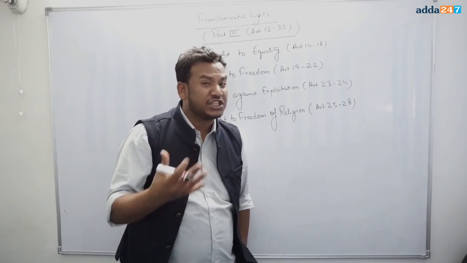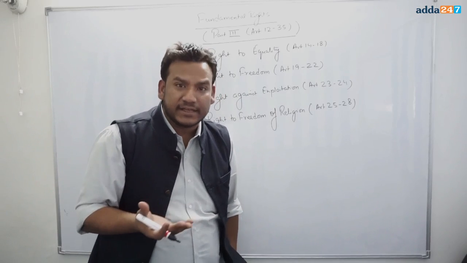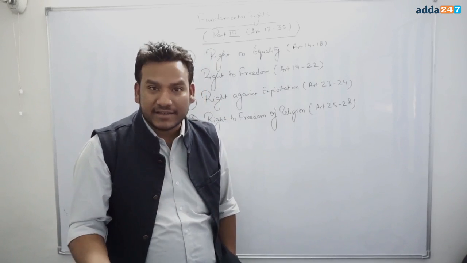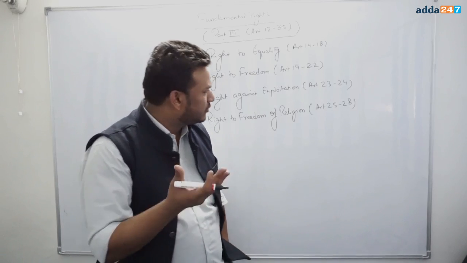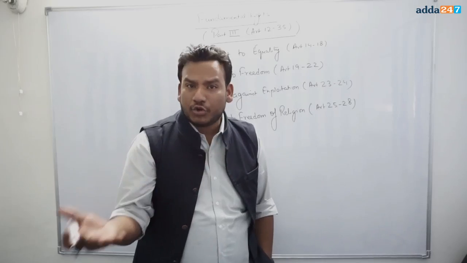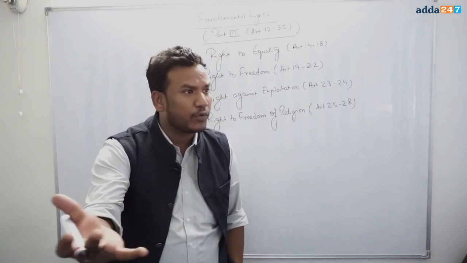Right to freedom of religion. You have various types of freedom rights. You have various types of freedoms of religion practices in India. There are various provisions which you will study under Article 25, 26, 27, 28. It means you have the right to manage your religious affairs. You have the right to propagate your religion.